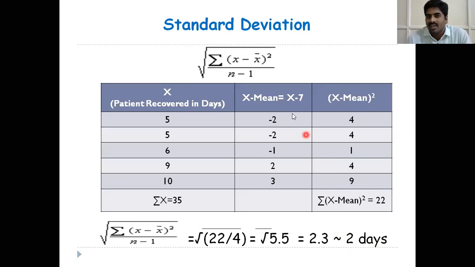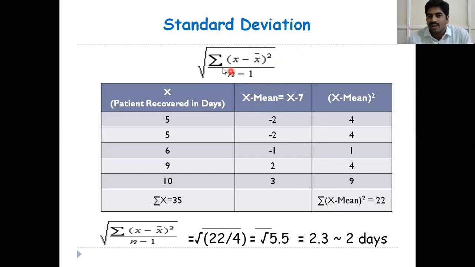Okay. The patient will recover from a particular disease. We will take on an average 7 days time with a standard deviation of 2. 2 days means on an average, observations are scattered from the mean value by 2 days. This is the dispersion. How observations are dispersed from the mean value we can calculate by using standard deviation. Okay.